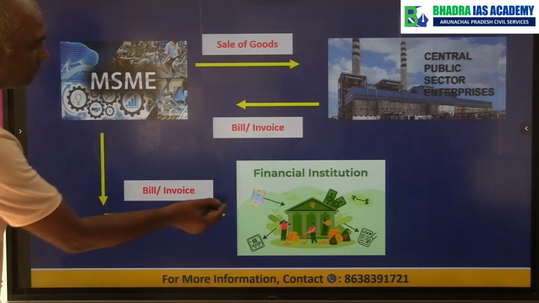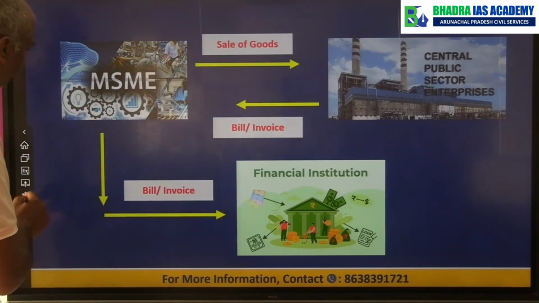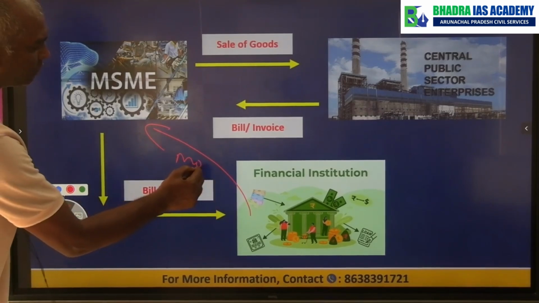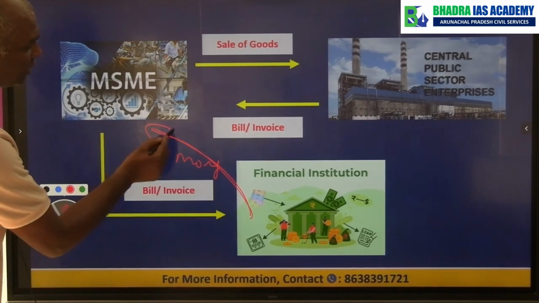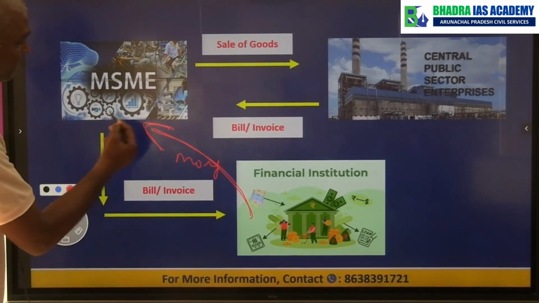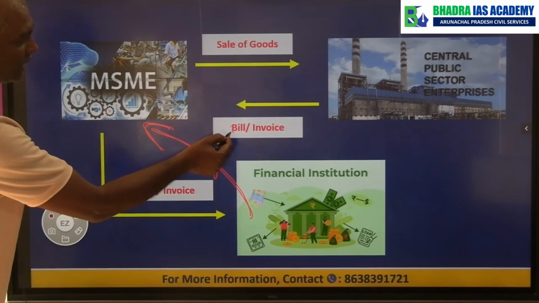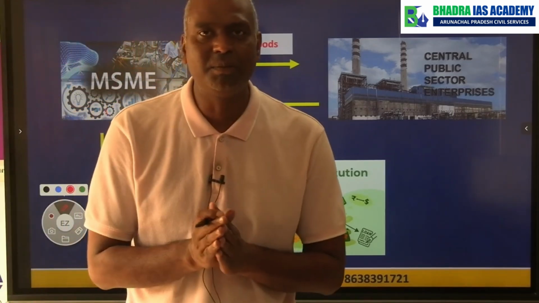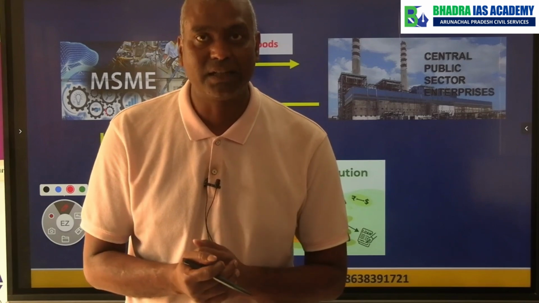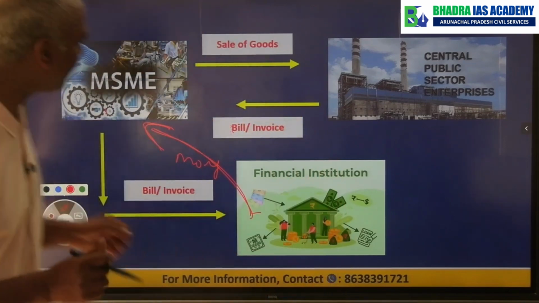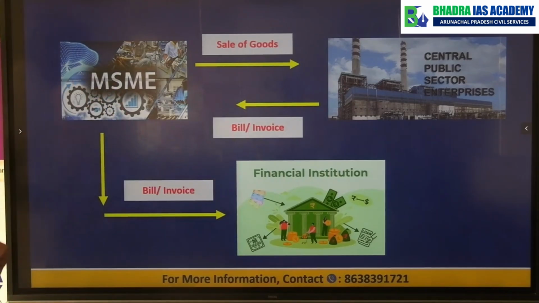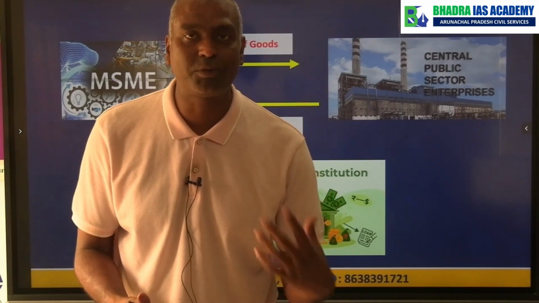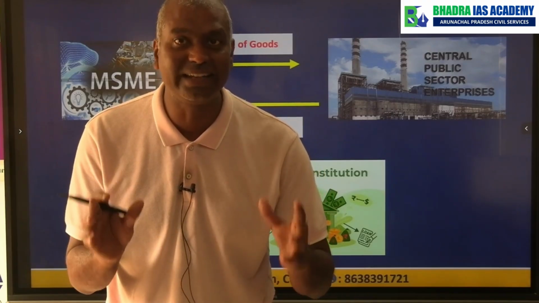So what happens? Money will go from the financial institution to the MSME. So the cash flow, money will flow from the financial institution to MSME, and the MSME will sell this bill, invoice to the financial institution. Now this kind of system has been announced by the government so that MSME can easily get their liquidity, whatever money they require immediately for their purchase of raw material and for business working capital.